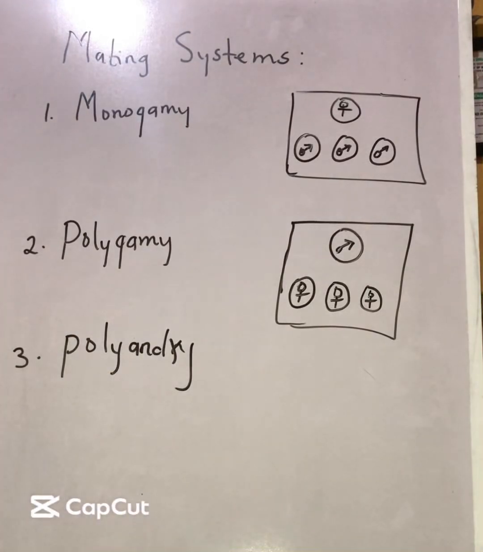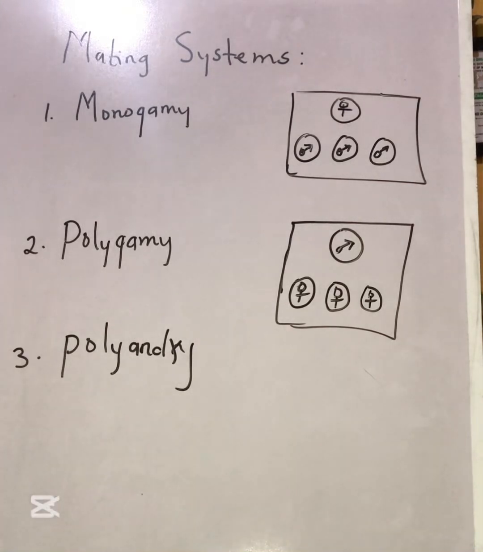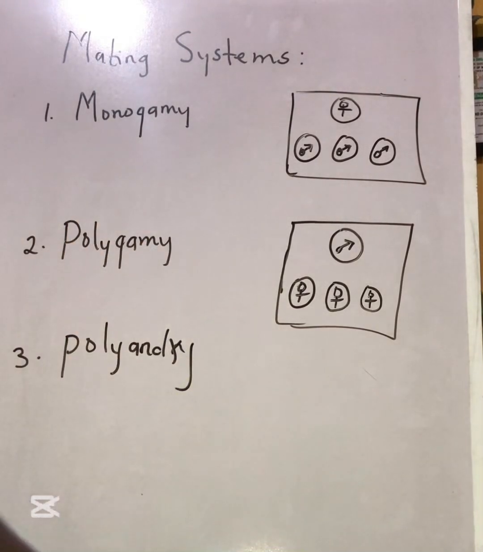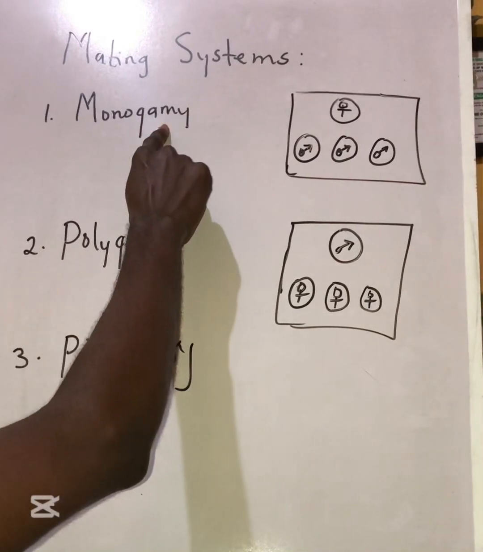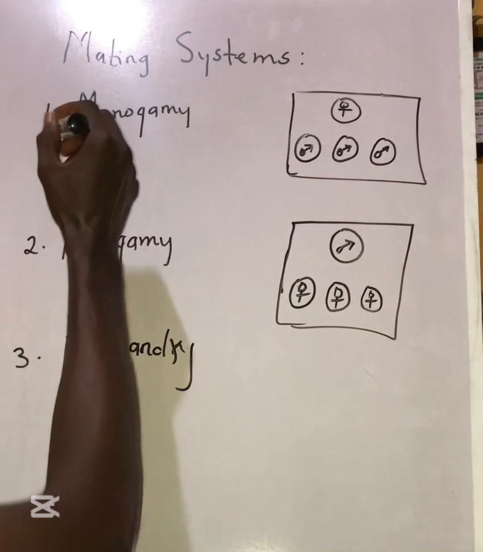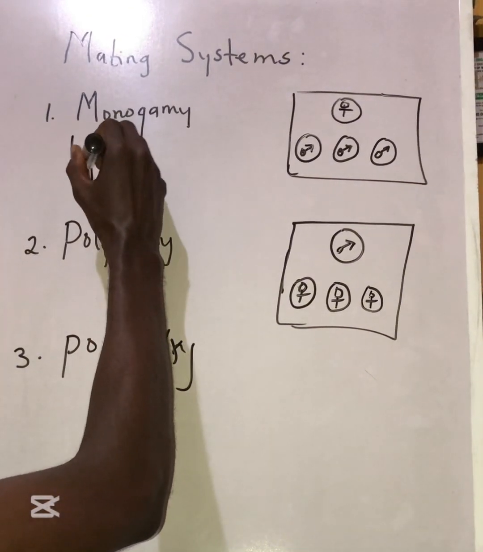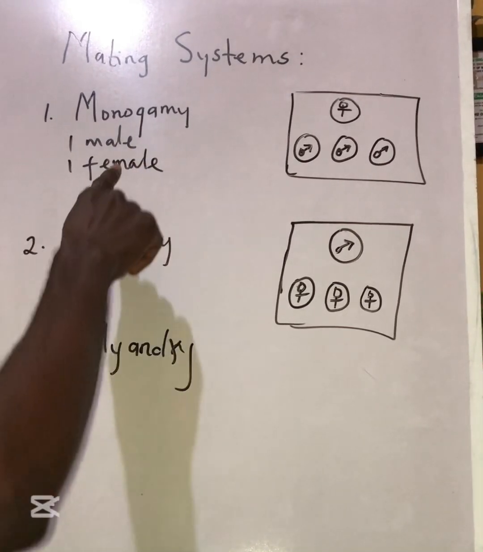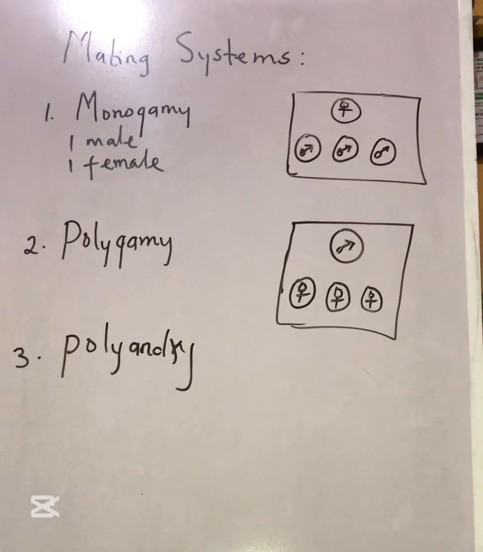So let's look at these three general mating systems in biology or in ecology. Number one, we have monogamy. Mono means one, gamy, mating system. So we have one male, one female. We just have one male and one female organism here, mating and breeding together.